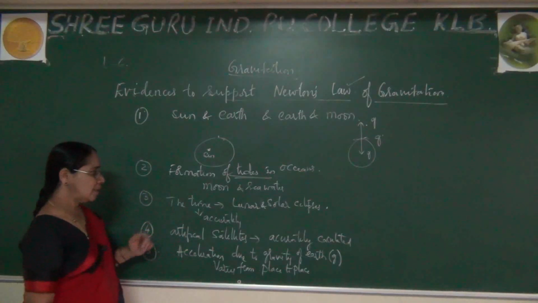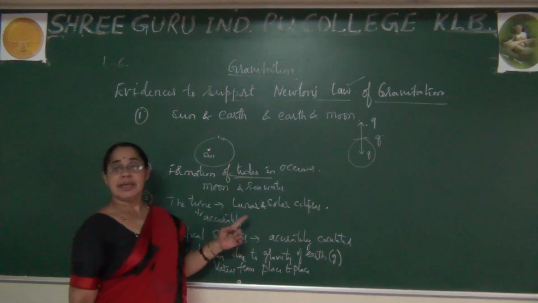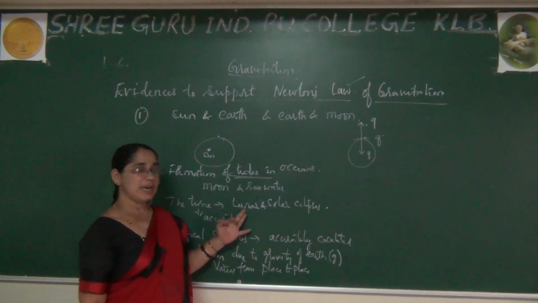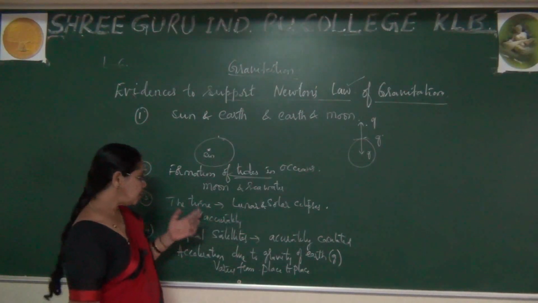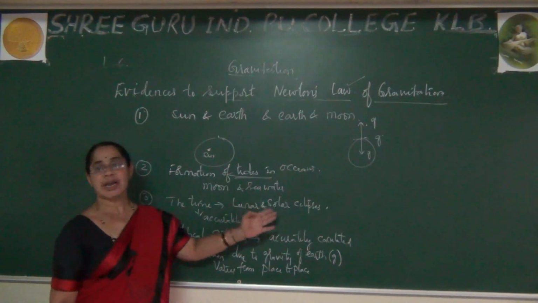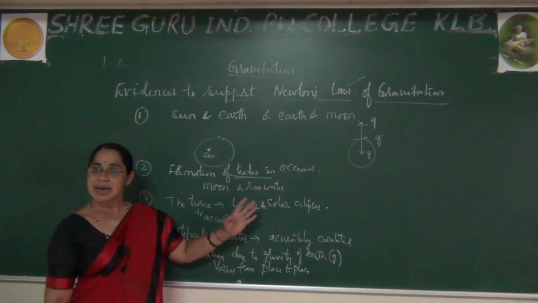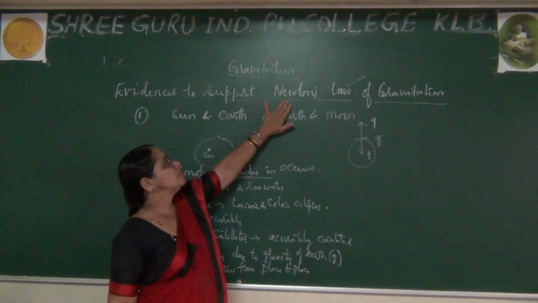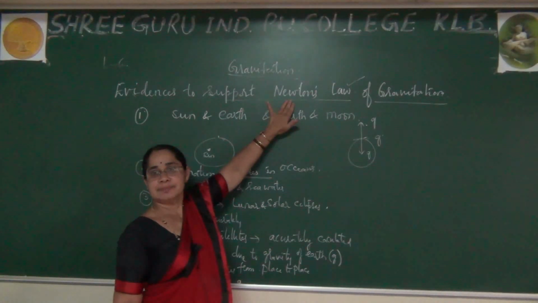The next one: you can also observe the lunar eclipse and solar eclipse in this universe. The time period can be calculated, at what time the lunar and solar eclipse will arrive, accurately with the help of Newton's law of gravitation.